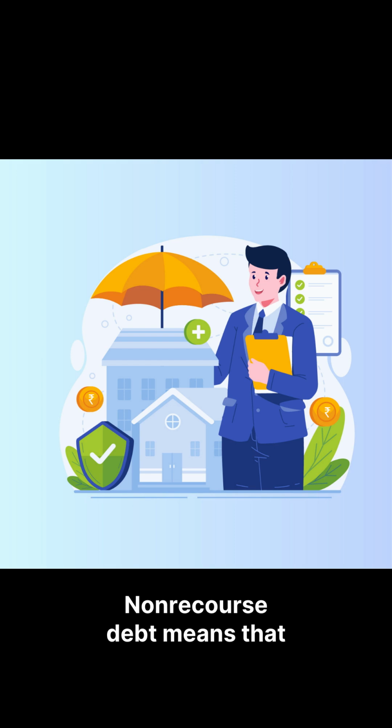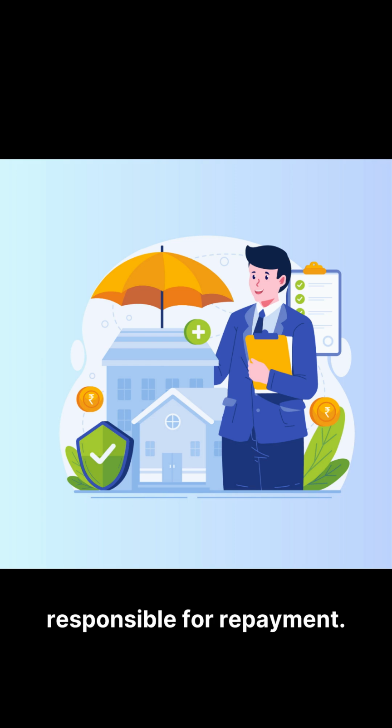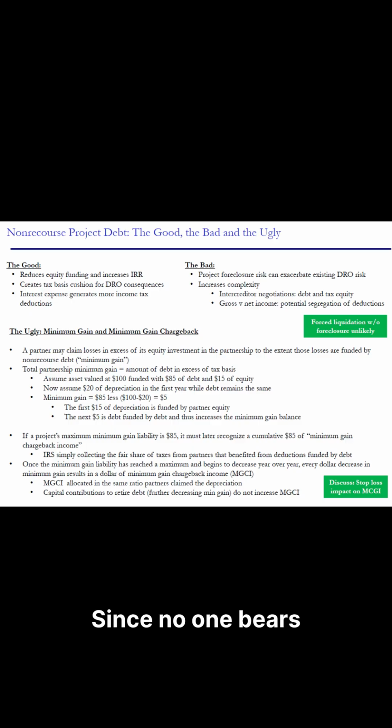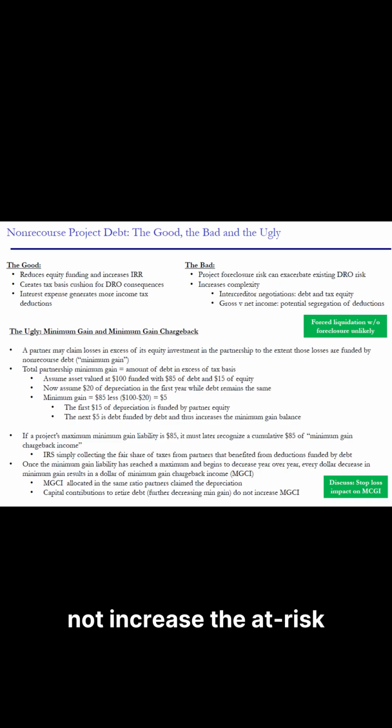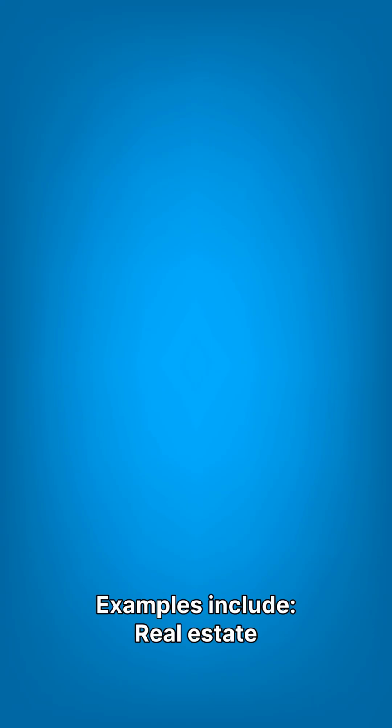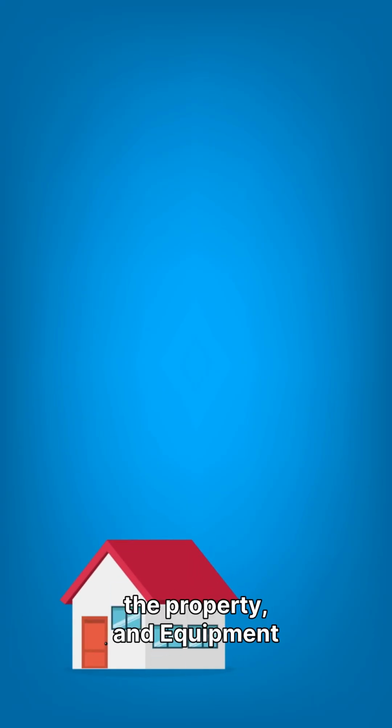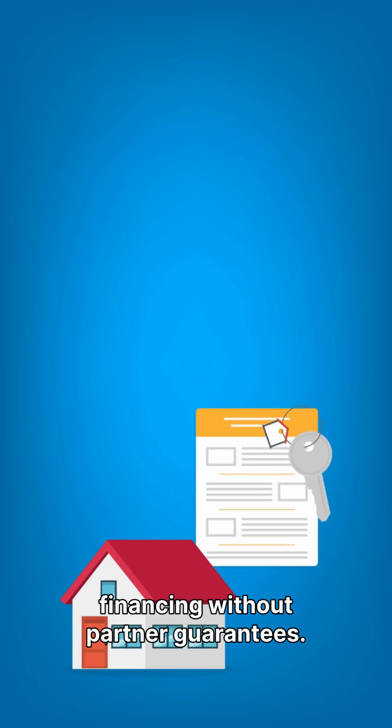Non-recourse debt means that no partner is personally responsible for repayment. The lender's only remedy is to take back the collateral, usually the property or asset financed. Since no one bears personal loss, non-recourse debt increases basis but does not increase the at-risk amount. Examples include real estate loans secured only by the property and equipment financing without partner guarantees.